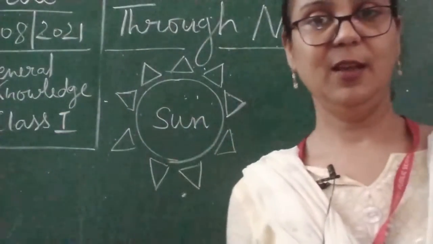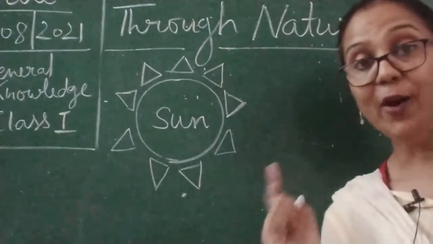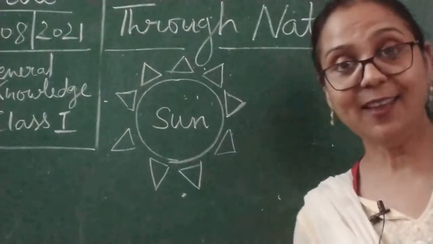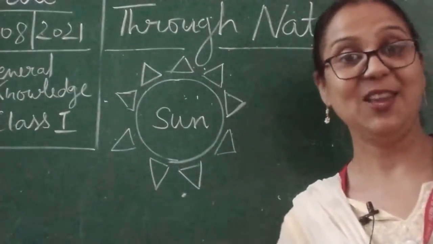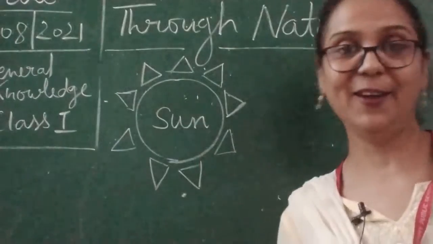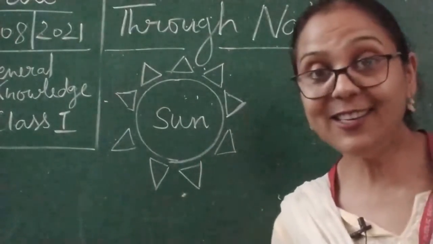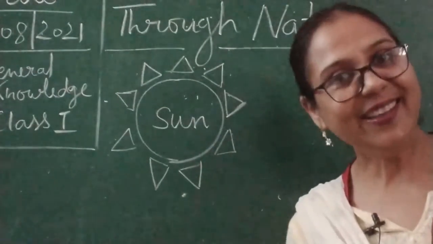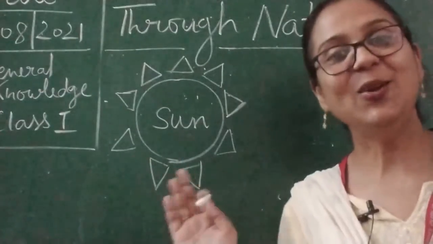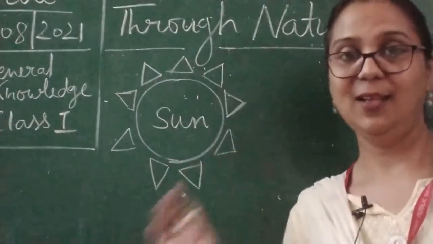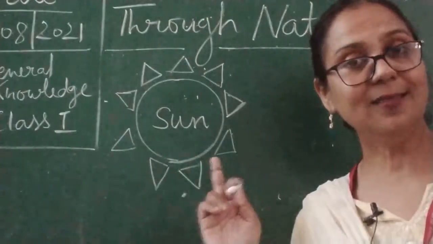Now children, if we ask what is the shape of the sun, you are able to give the answer because we have already learned in maths about shapes. So it is so simple. What is the shape of the sun?